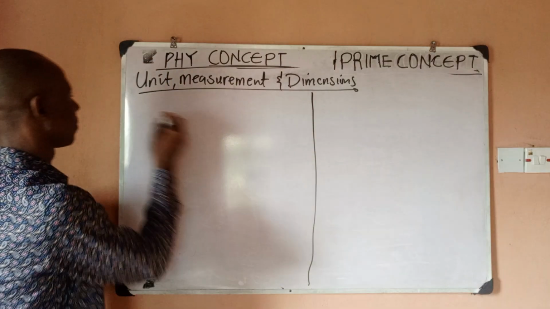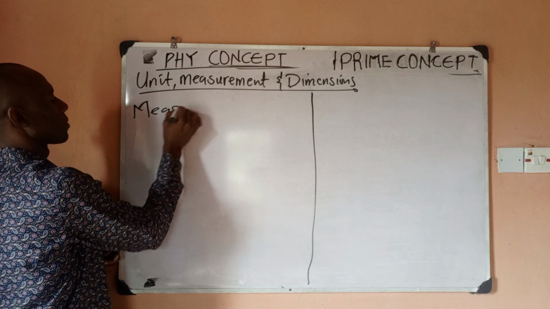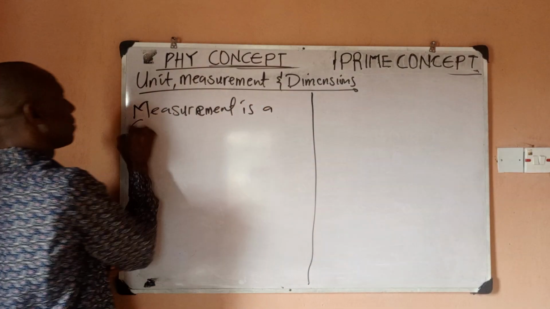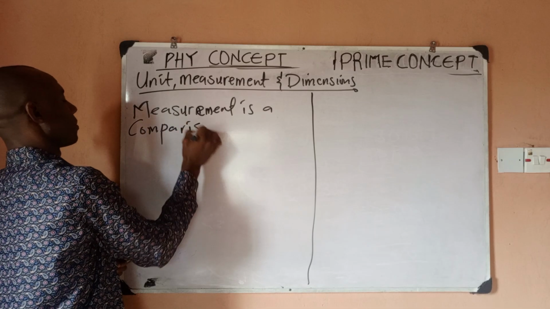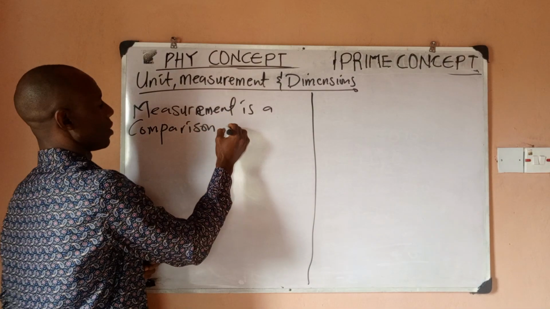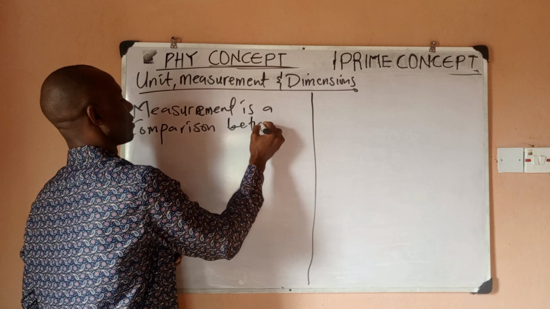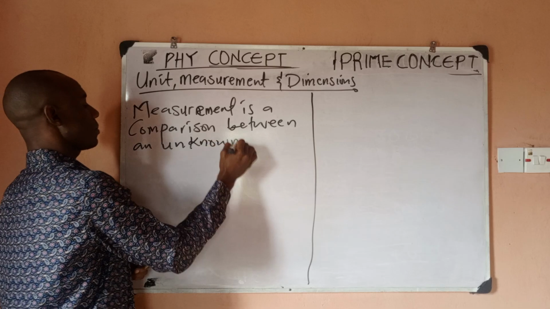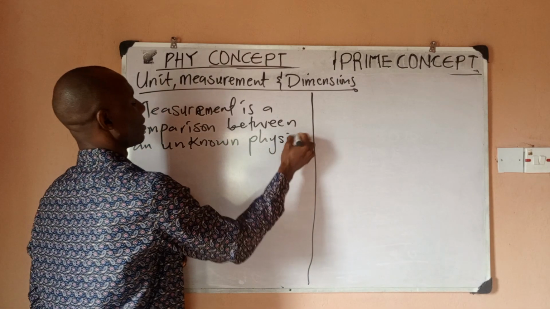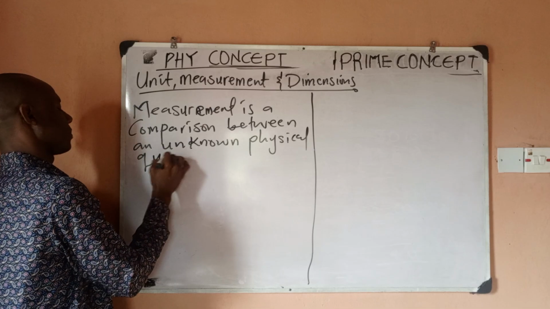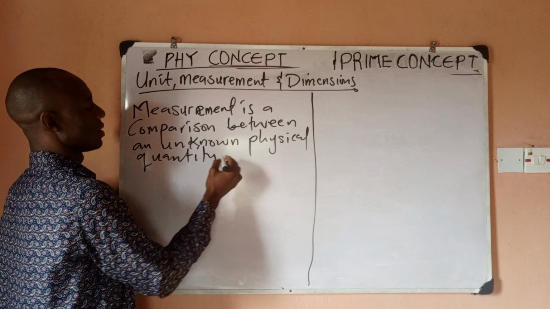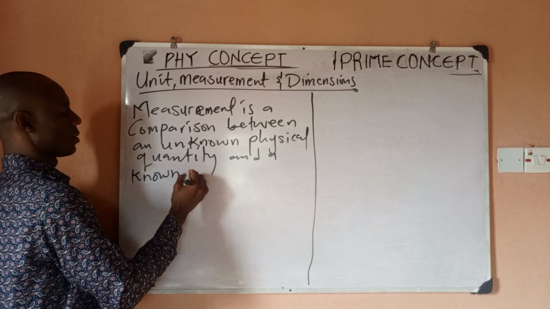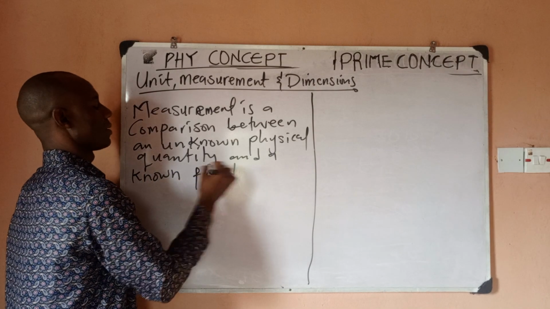Let me quickly write it. Measurement is a comparison between an unknown physical quantity and a known fixed standard.